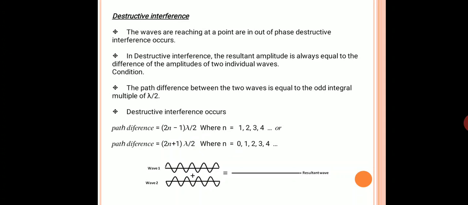When you observe the figure, this is wave 1, this is wave 2. In destructive interference, by the superimposition of these two waves, the resultant wave is like that. When we recall the definition of destructive interference, the resultant amplitude is less than the initial waves. So these are the two types of interference: one is constructive interference, another one is destructive interference.